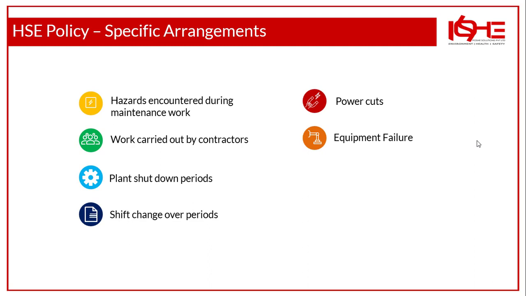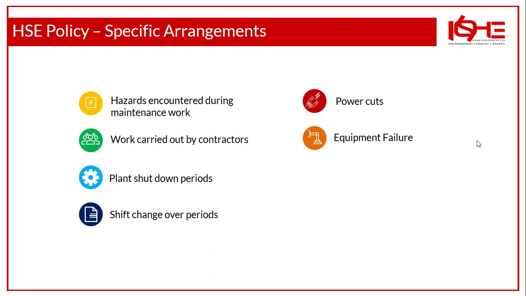And shift changeover periods. This is applicable for most industries where people work in different shifts. What procedures or arrangements do you have in place for shift changeover? Then power cuts. During a power failure, how are you going to deal with the situation? And in the event of any equipment failure, what company arrangements are in place to deal with it?